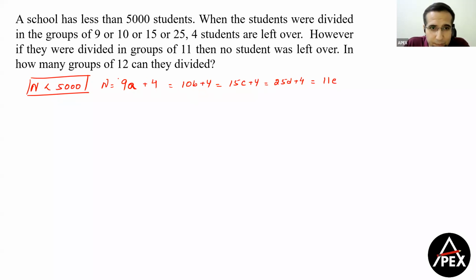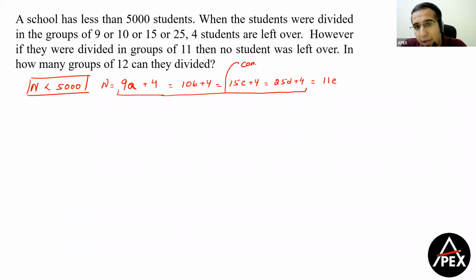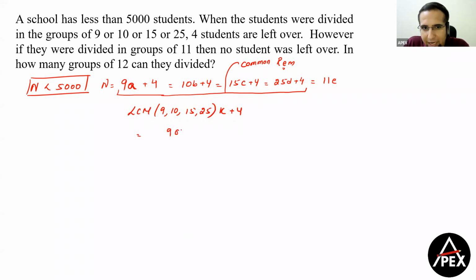So if you observe, this was beautifully made, because till here, 9A plus 4, 10B plus 4, 15C plus 4, and 25D plus 4, all these come under the common remainder model of LCM. So therefore, here the number would be in the form of LCM of 9, 10, 15, 25, let's say K plus 4, which means the number should be in the form of 900K plus 4.